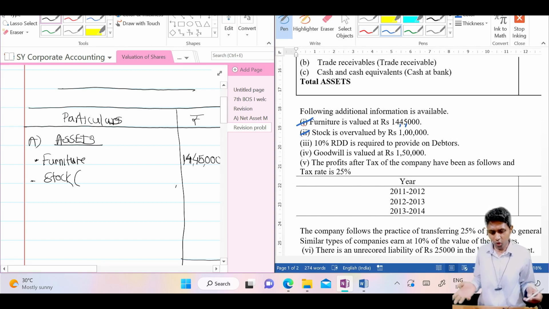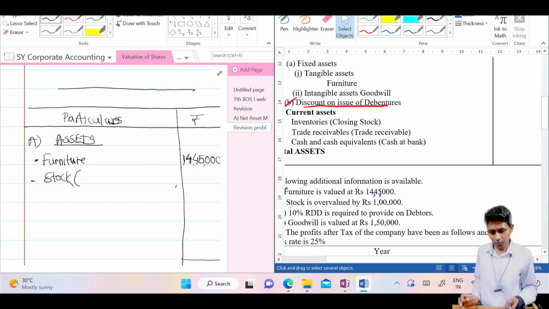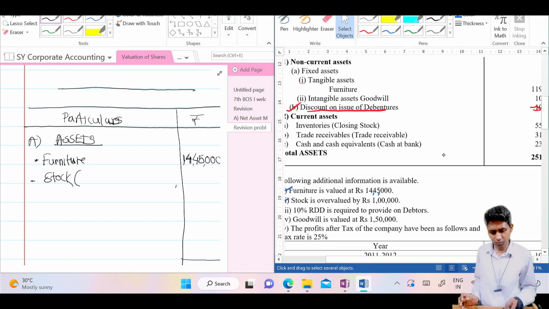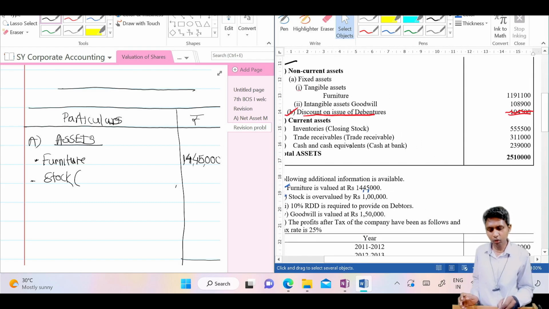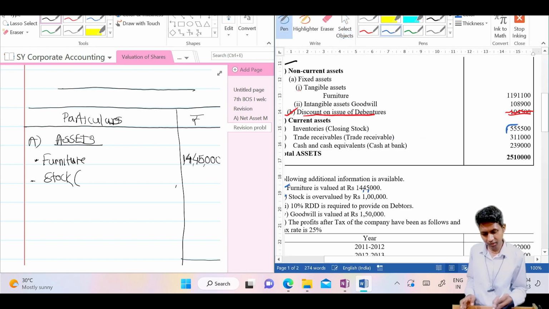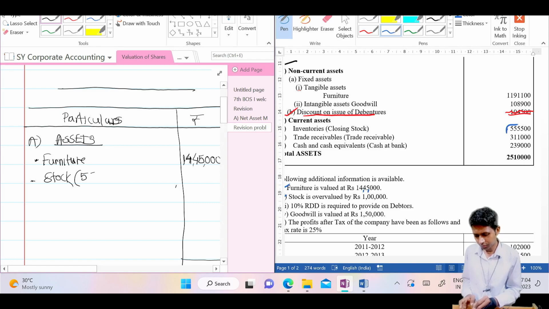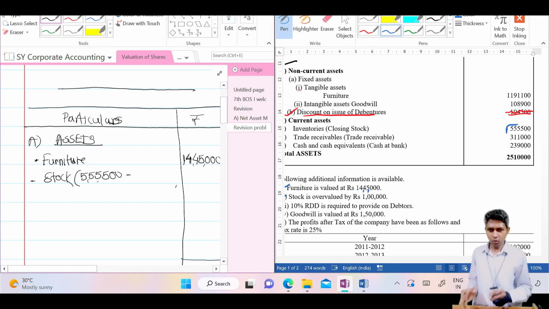Now from what should we deduct 1 lakh? From the book value of the stock. Here closing stock or inventory, but that is one and the same. Now see the value: inventory is 5,55,500, 5,55,500 minus. If you know this method clearly, then you can skip the video. No need to listen to all these things in detail, or you can fast forward it.